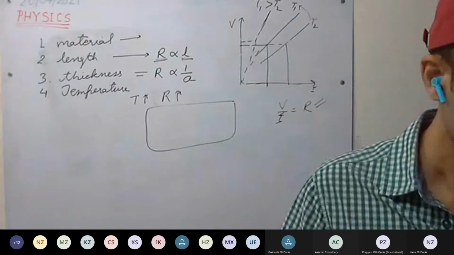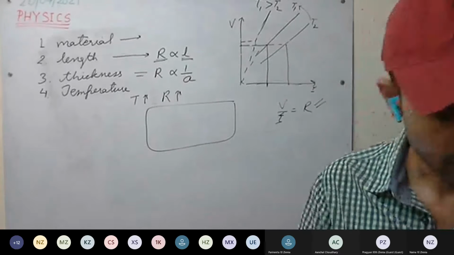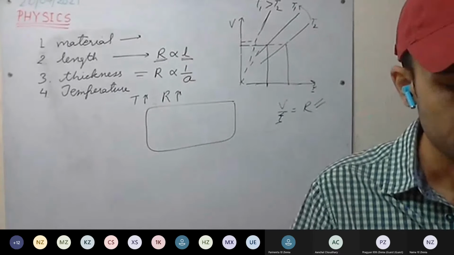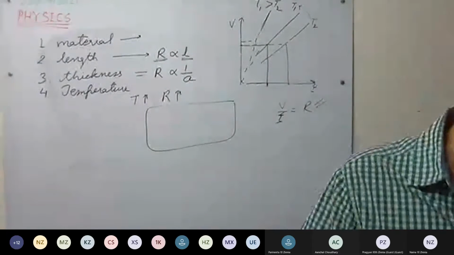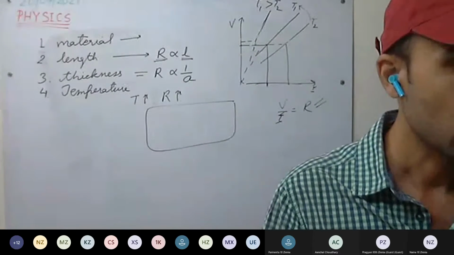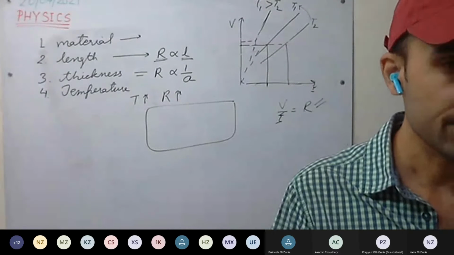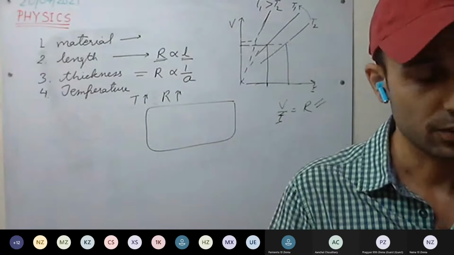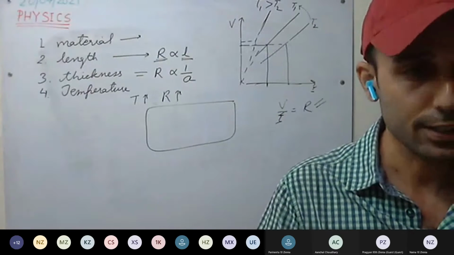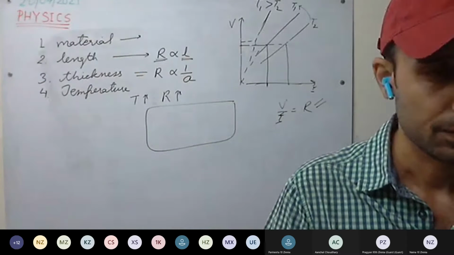Is this clear? Specific resistance we will discuss tomorrow in the next class. The portion we have discussed till now, on page number 186, go through the question answers. Whatever we have discussed, try to find the question answers and what you are going to write. If possible, it is better if you maintain a notebook and start answering those question answers. It will help you.